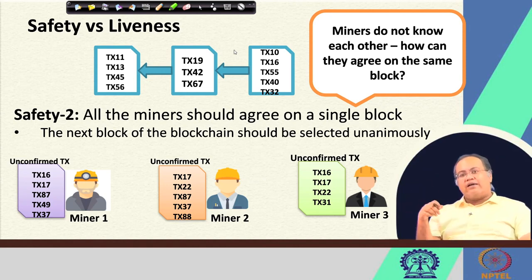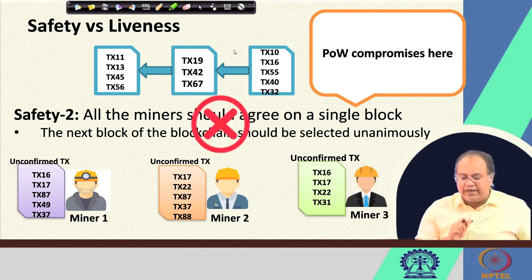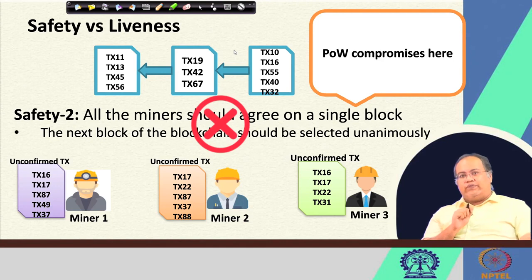If you do not know that, how are you going to find out that all the miners are collectively deciding on the same block? Because even the miners do not know each other. Well, so because the miners do not know each other, this is something we cannot ensure. So, my proof of work consensus mechanism compromises here.